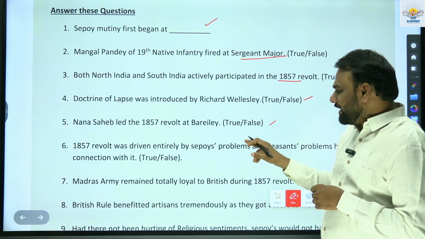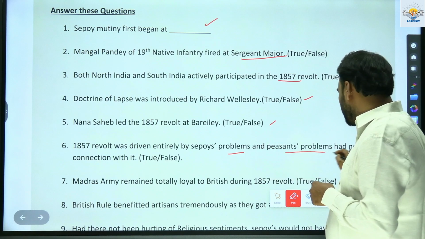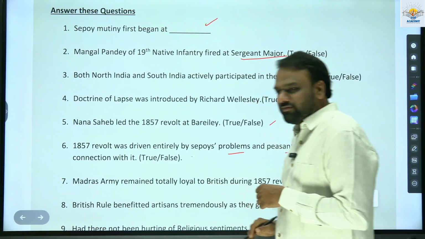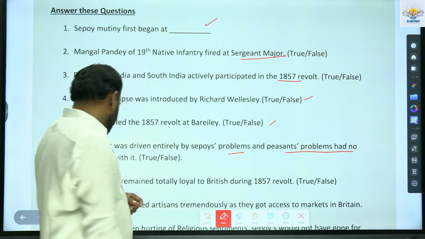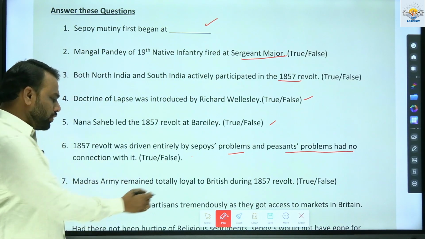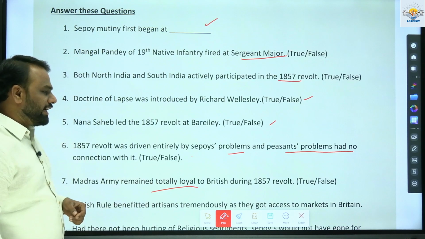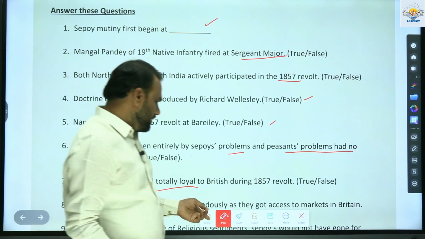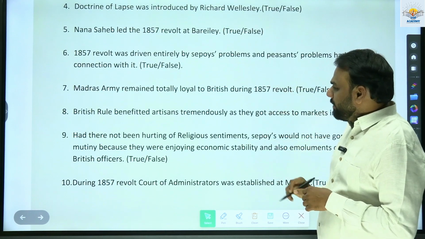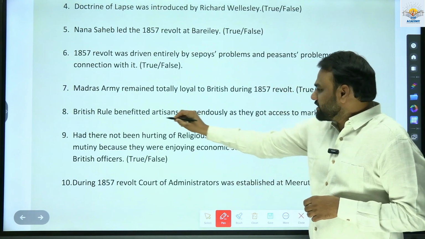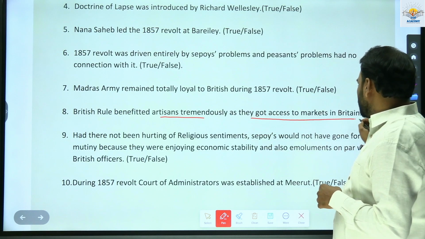The 1857 revolt was driven entirely by sepoys' problems and peasants' problems had no connection with it. Next, Madras army remained totally loyal to the British during the 1857 revolt. Answer again in true or false. British rule benefited artisans tremendously as they got access to markets in Britain.